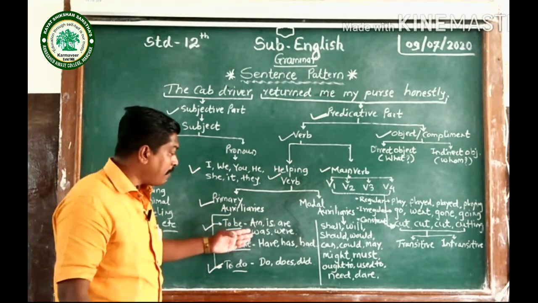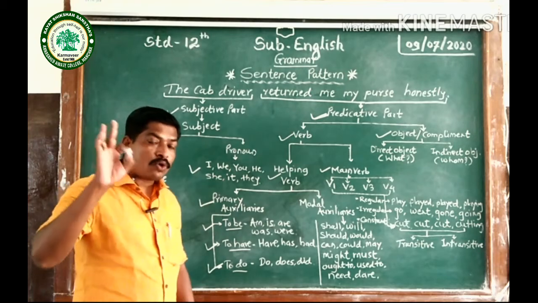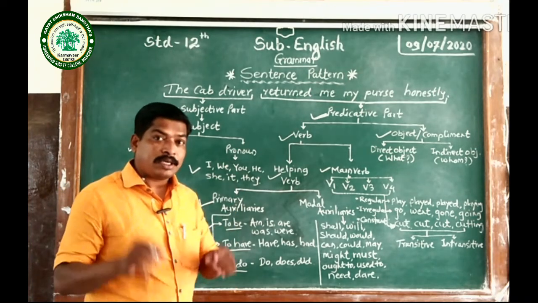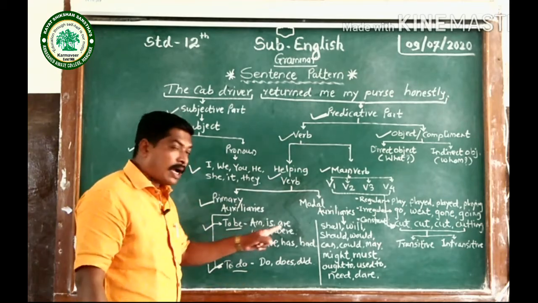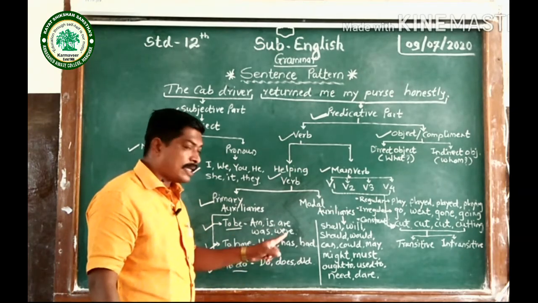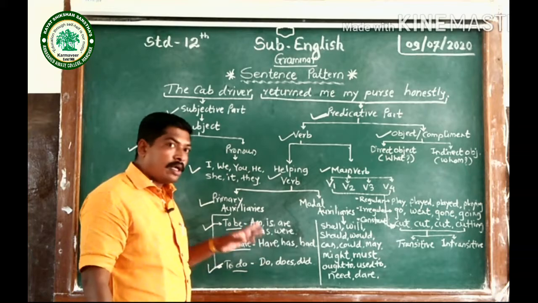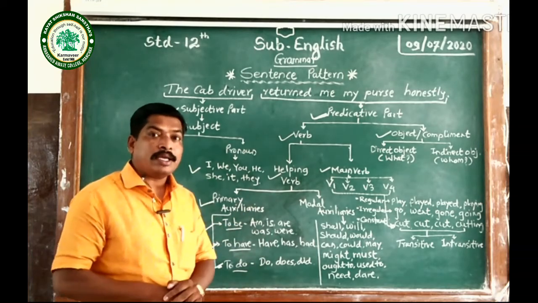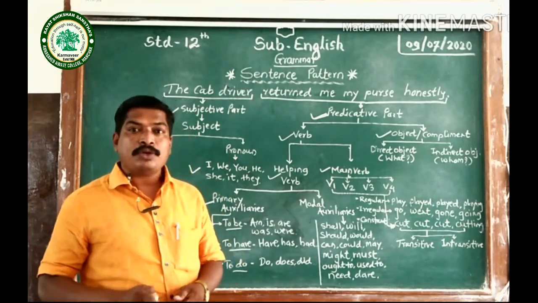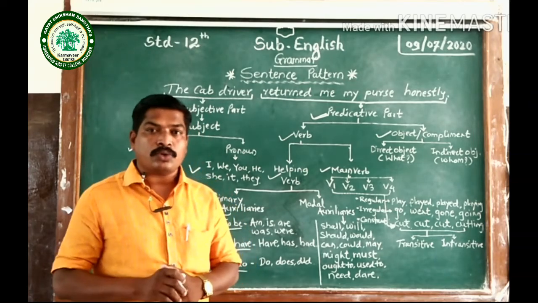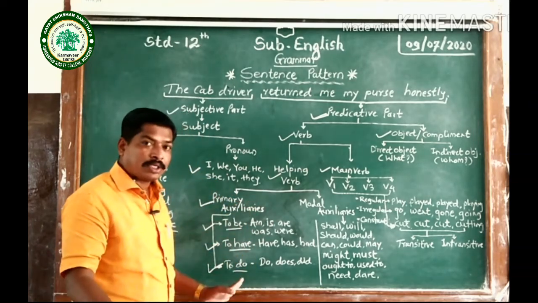Now all these primary auxiliaries, as I have told you in that parts of speech, in that third part of speech, verb, that am, is, are, was, were, have, has, had, then do, does, did, those primary auxiliaries can be used as linking verbs also, can be used as main verbs also. So these are the primary auxiliaries.